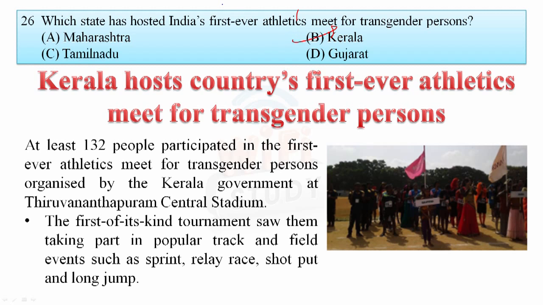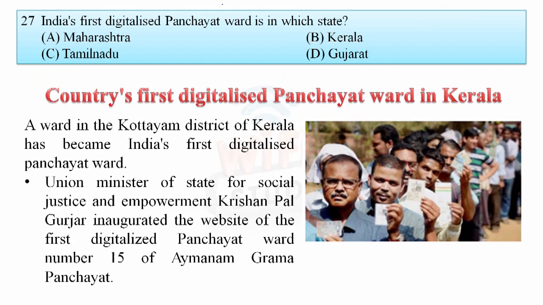And who are the transgender people, friends? Transgender people are people who have a gender identity or gender expression that differs from their assigned sex, and transgender people are sometimes also called transsexual if they desire medical assistance to transition from one sex to another. So these are a few things about transgender people. Okay, and they are also known as the third gender.